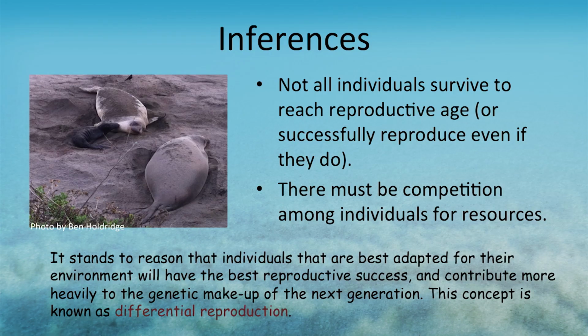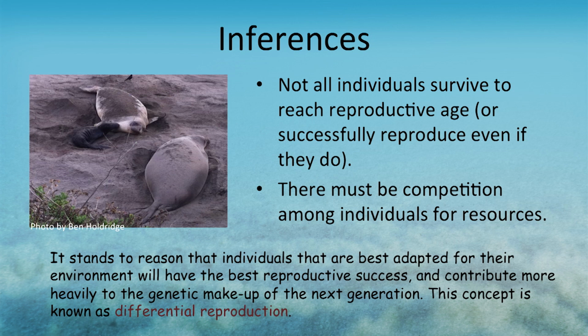So from that, he made this assertion. It stands to reason that if individuals compete, those that are best adapted for their environment are going to have the competitive edge for resources. Those who have better access to resources are going to be able to reproduce more. And therefore, their alleles or genes will be more plentiful or abundant in the next generation.